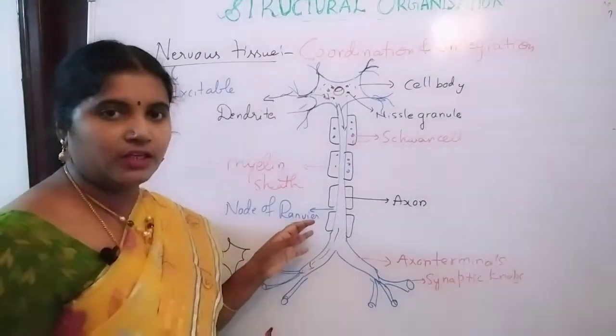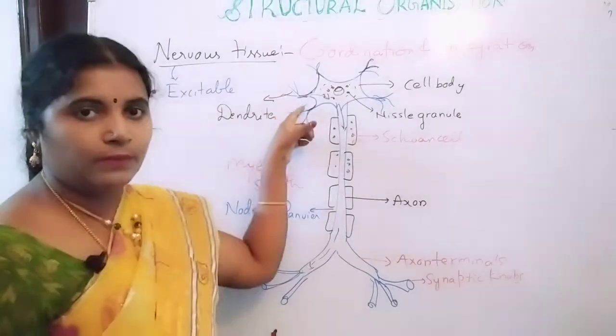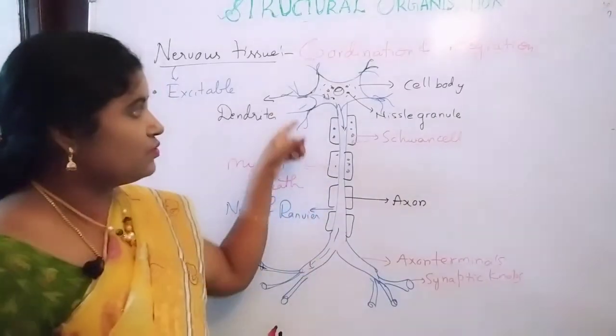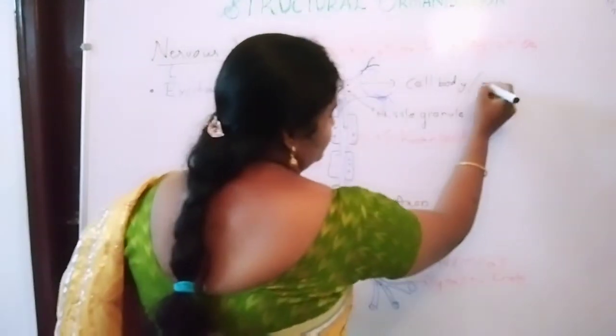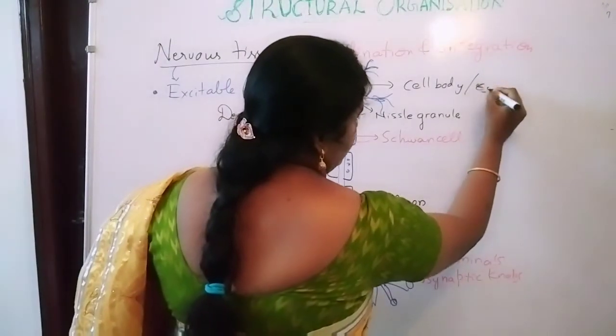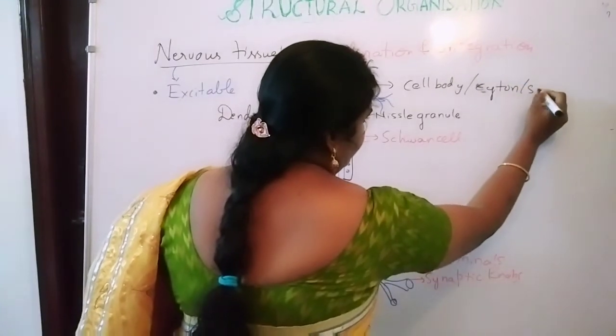So this is the structure of a multipolar neuron. Mainly cell body, axon and axon terminals. The cell body is also known as cyton or soma.